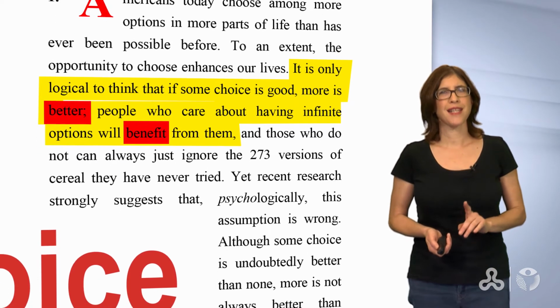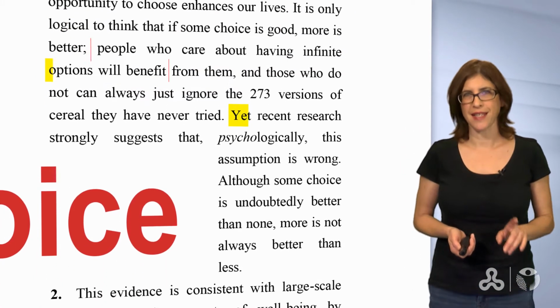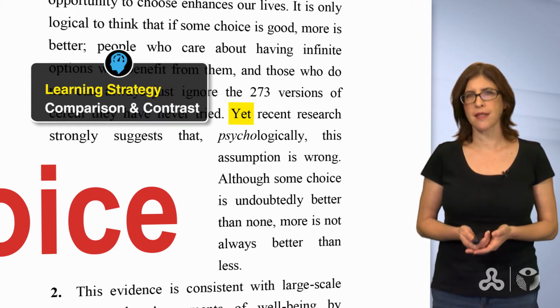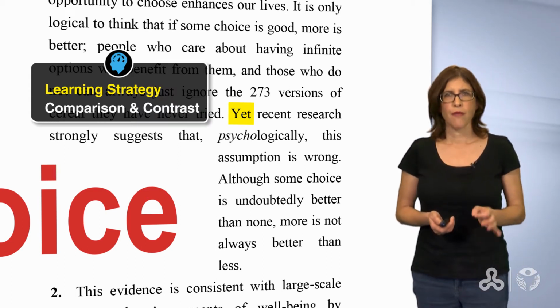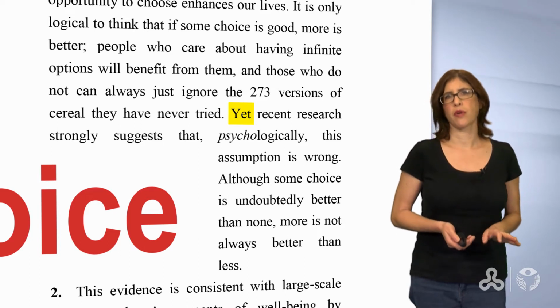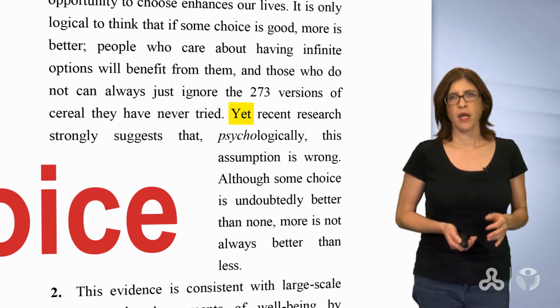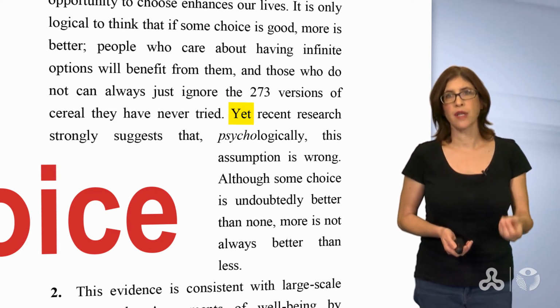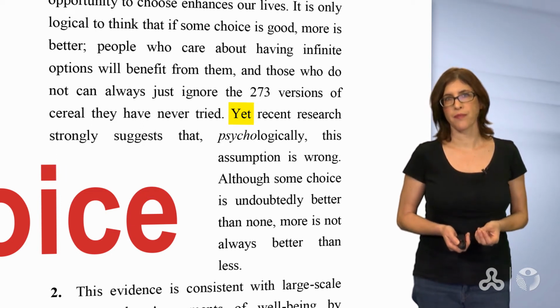But if we keep on skimming, we can see the word yet. Yet, עדיין, is a marker of contrast, סימן של ניגוד. Remember, it's very important to keep on reading whenever you see a marker of contrast. Here, the marker of contrast shows the real opinion of the writer.